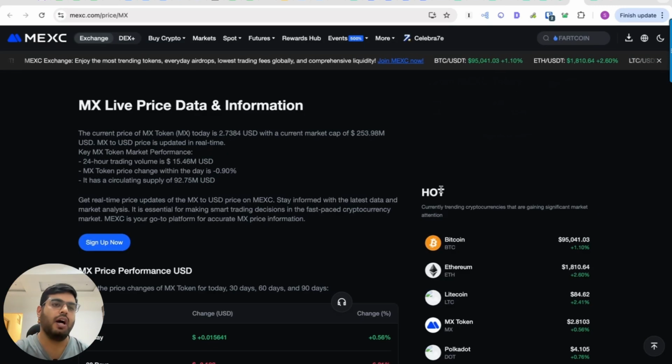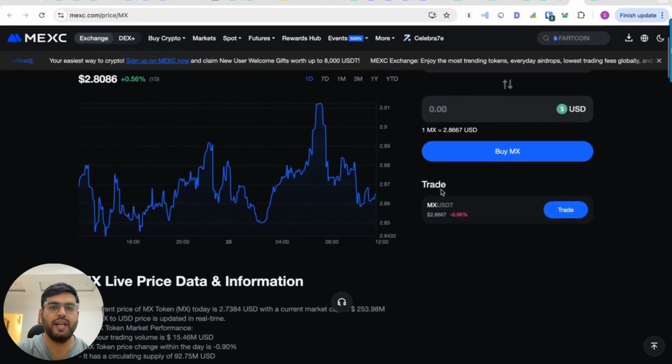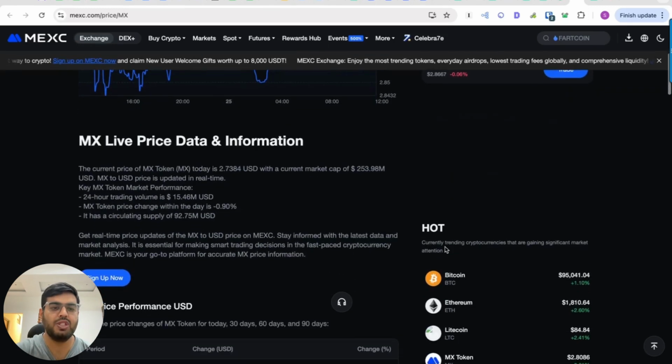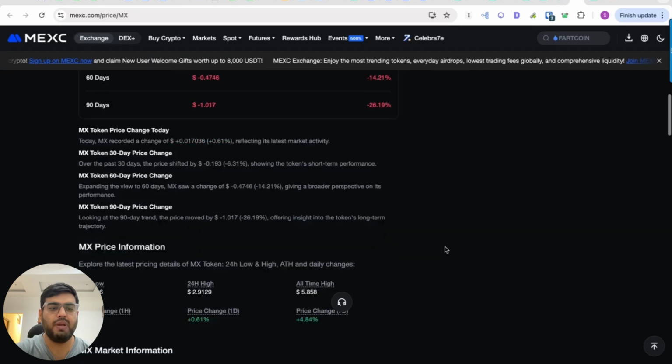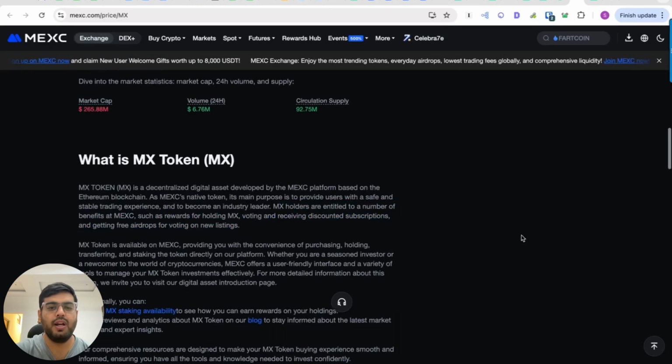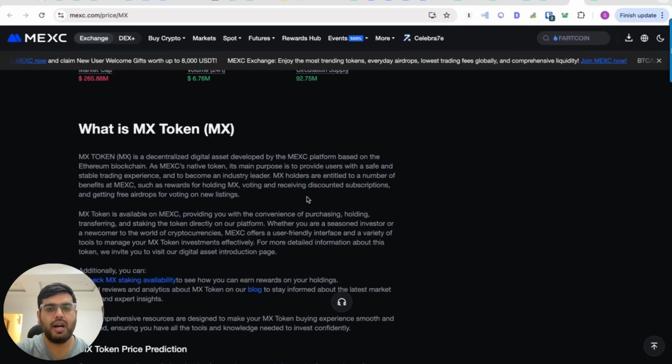Moving ahead, there is another cool feature that almost all the exchanges had launched sometime back, that is launching their native token. In this case, MEXC exchange has the MX token as their native token, and MX token holders can stake this coin and receive rewards, and they are entitled to a number of other benefits such as holding of MX rewards, voting, receiving discounted subscriptions, and getting free airdrops for voting on new listings. So that way MX token can be really useful for MEXC exchange users.